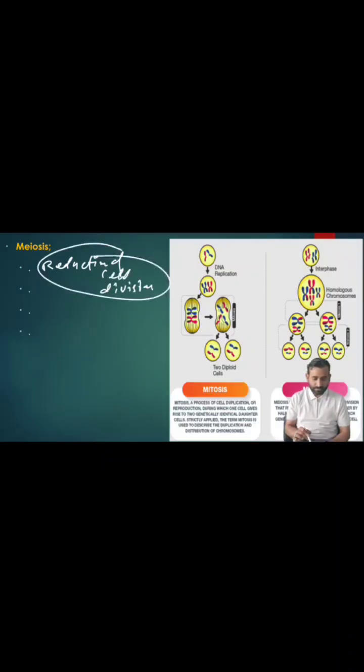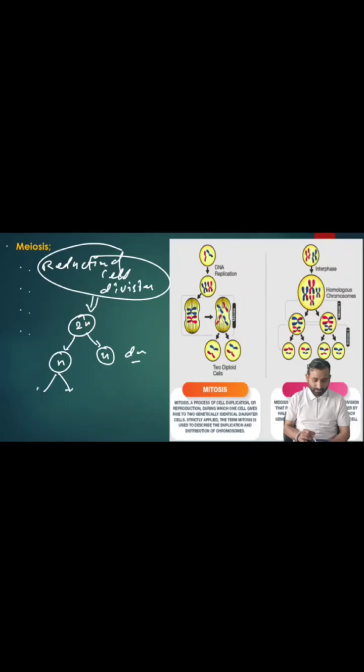So let's see the meiosis. What is meiosis? Meiosis is a reductional cell division, right? So what happens in meiosis? In meiosis, you have the mother cell 2n. It will be divided into n, two daughter cells. That means these are haploid daughter cells.